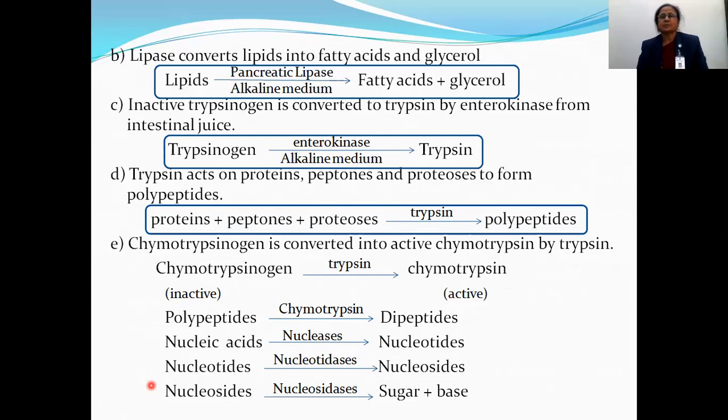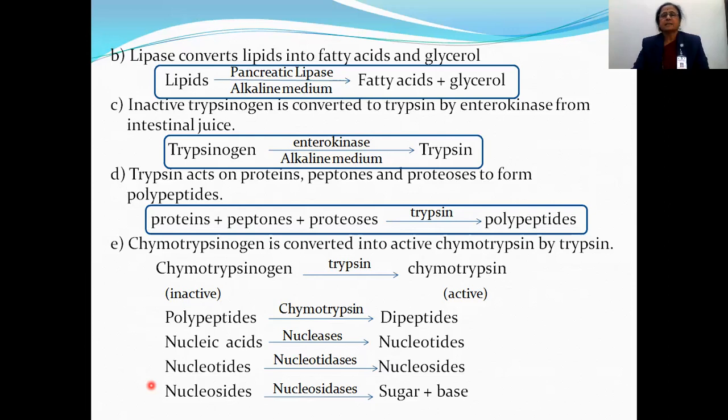In pancreatic juice, maltose is formed. Then fats are converted into fatty acid and glycerol. Then the enzyme trypsinogen is converted into trypsin, and it helps in the digestion of protein. Polypeptides in the presence of chymotrypsin are converted into dipeptides. So in the intestine, the proteins are finally converted into dipeptides.